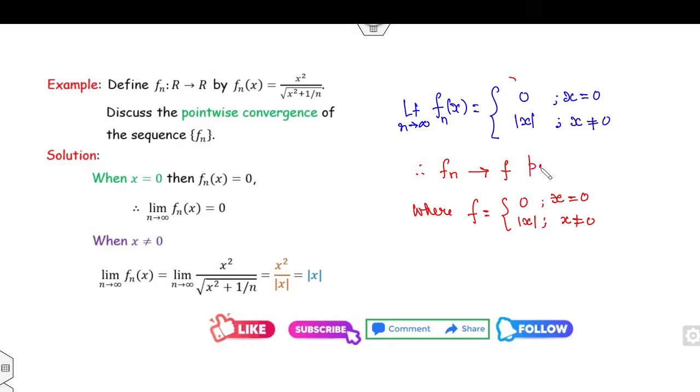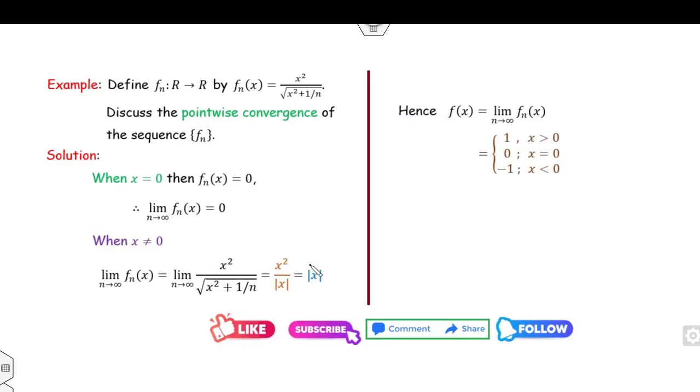And you can see this converges pointwise on R. Fine. The only concept needed for pointwise convergence is that the limit exists. That's all. Whether they are equal or not, there is no problem about that. Or you can write it as mod x, positive or negative, as you wish.